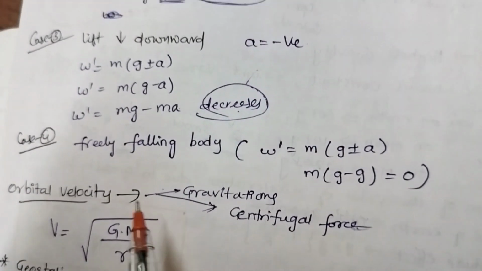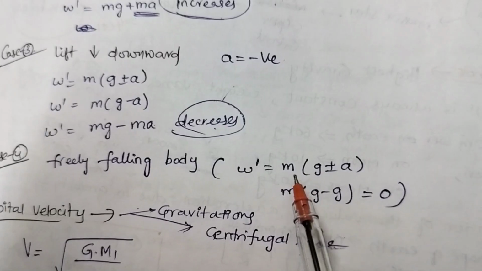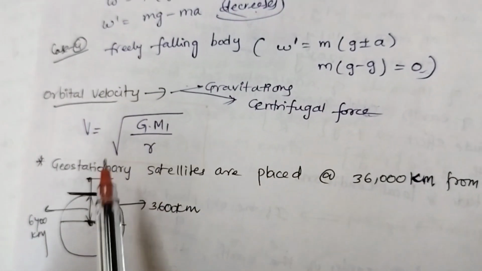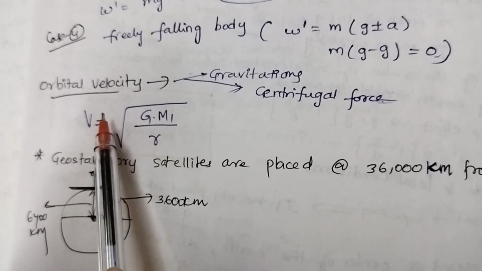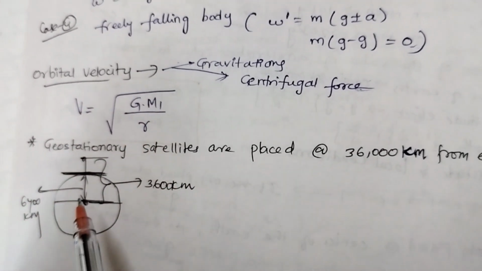And case 4 is the freely falling body. When it is a freely falling body, apparent weight we directly consider as 0. Orbital velocity, this formula is important. V is equal to square root of G m1 by r.